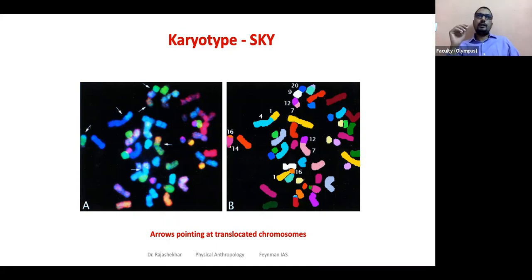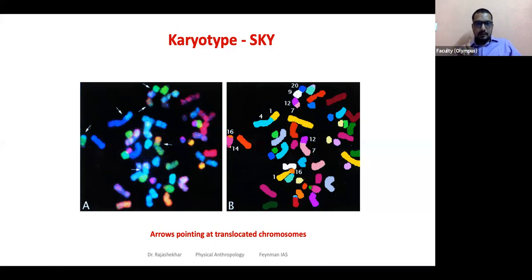So what do they do here? Instead of using those big and weird chromosomes with a specific banding pattern, which is the traditional method of karyotyping, here they use fluorescent probes, meaning they add a fluorescent color, one color to one chromosome.